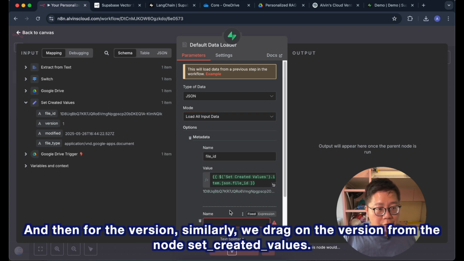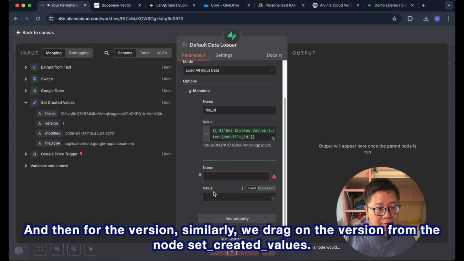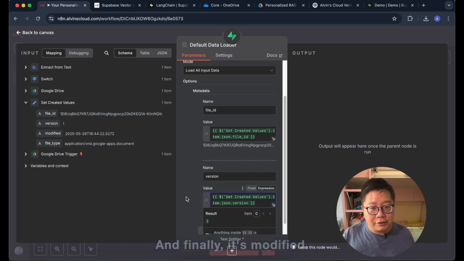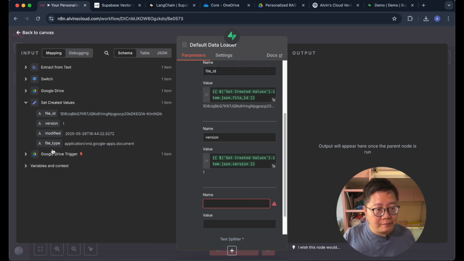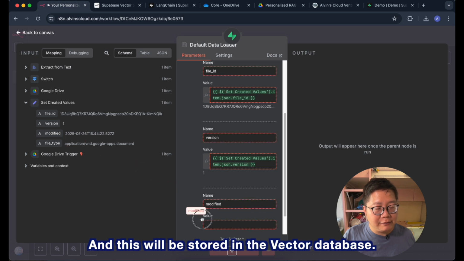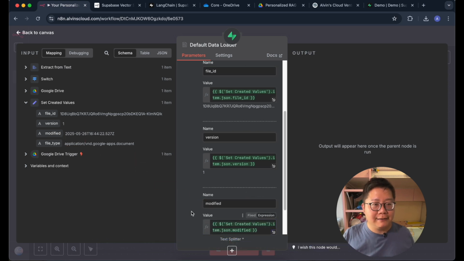And then for the version, similarly, we drag on the version from the node set create values. And finally, it's modified. We can drag on the values modified. And this will be stored in the vector database.